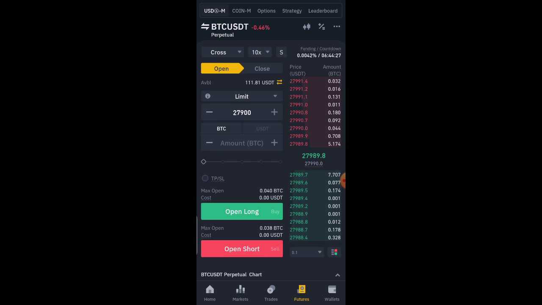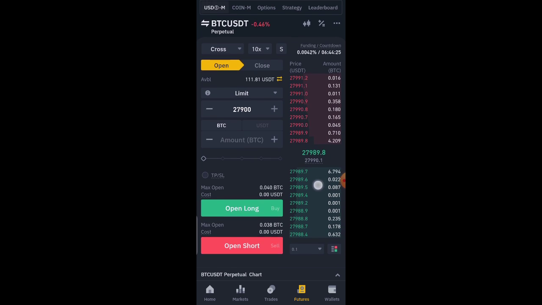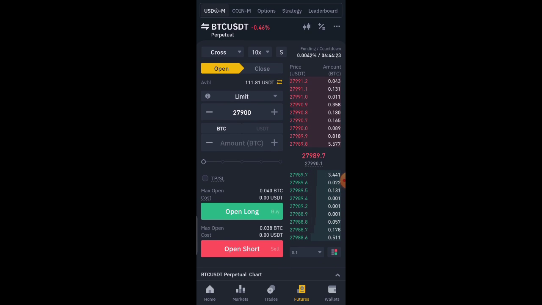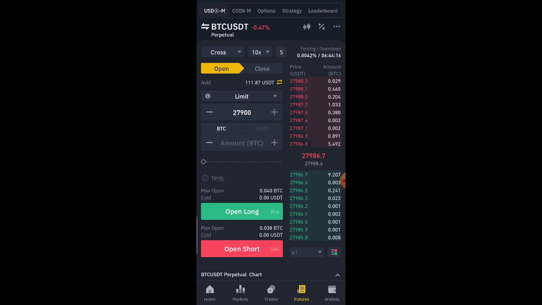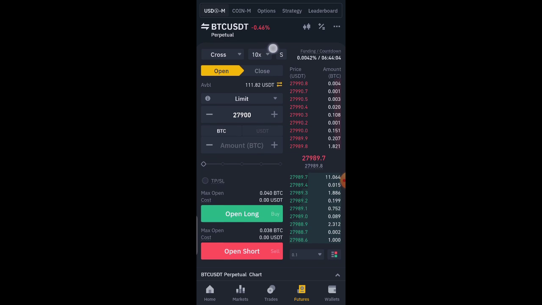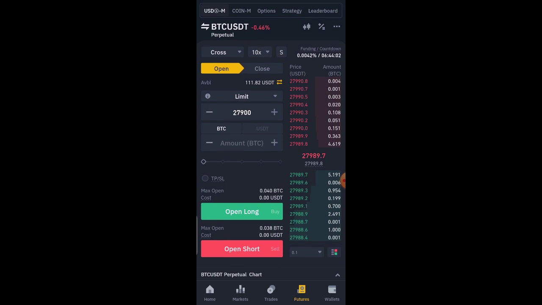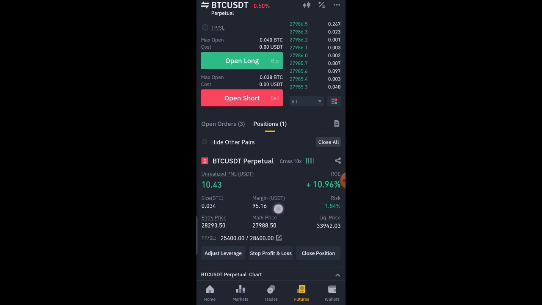What is leverage? Leverage is just, I call it a money multiplier. It can multiply your profits and also multiply your losses as well. That is why I always recommend for every beginner like you to ensure that you don't use high leverage. So how do you get to the leverage? Just come over here. You can see this 10x here. I'm actually using 10x. Most times I use 10x for my trades. For example, the ones I'm having here, I'm using 10x.